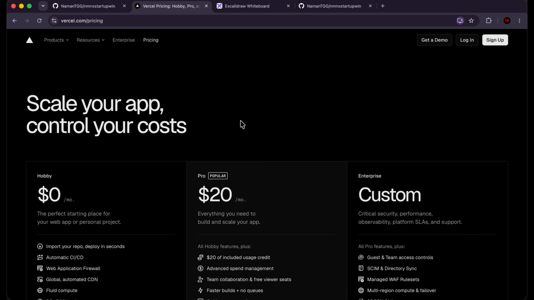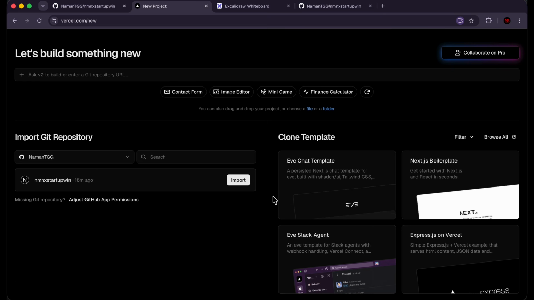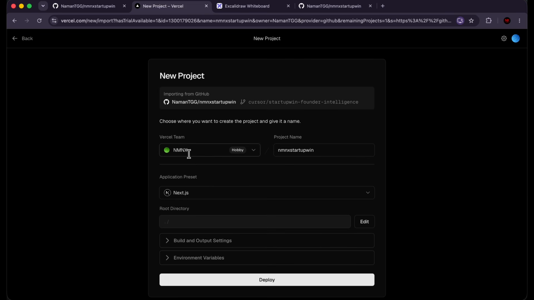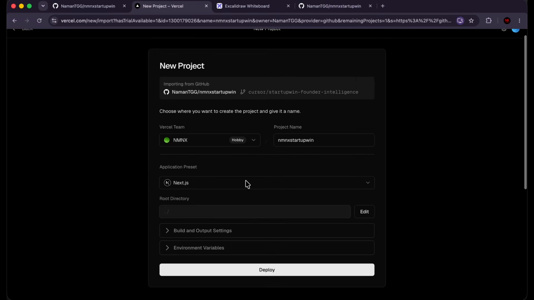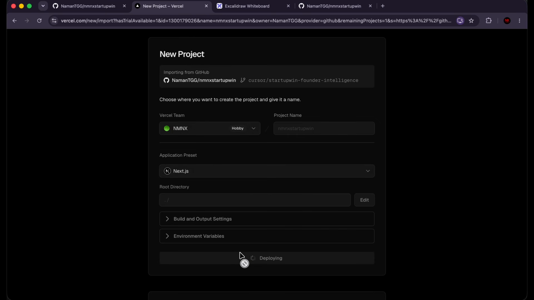All right, so what you want to do is head over to Vercel.com and create an account. After creating my free account with Vercel, it asked me to connect my GitHub, which I did. And now it's asking me to import this Git repository. So I'm just going to click on import, and we're going to import this repository. My Vercel team is called NMNX, and this is the project name. What we're going to do is click on deploy right over here. All right, so I'm going to click on deploy, and hopefully it should work.